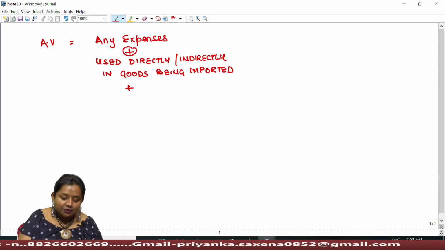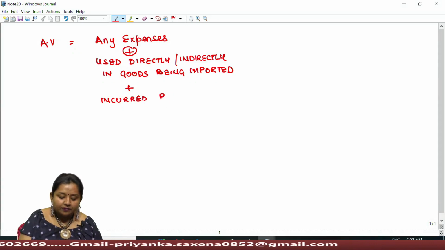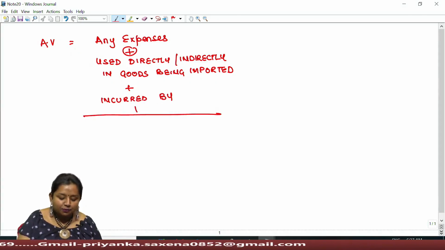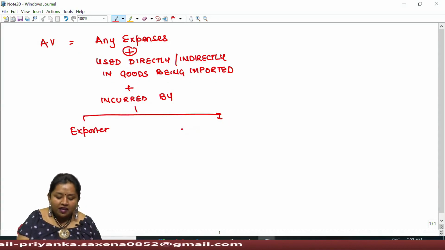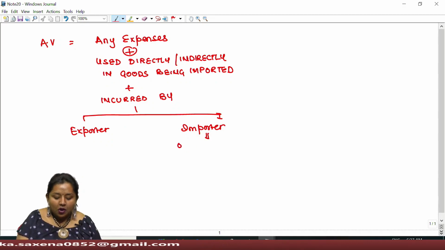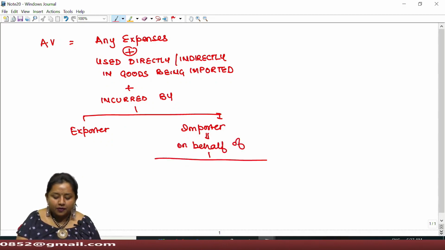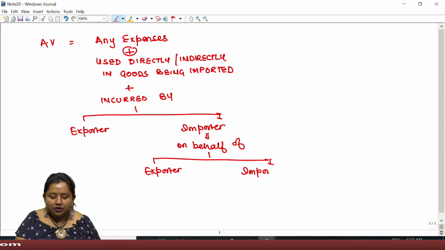Whether such expense is incurred by exporter, or incurred by importer on behalf of exporter himself or on behalf of importer himself.